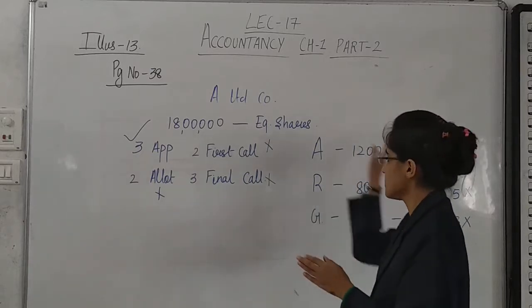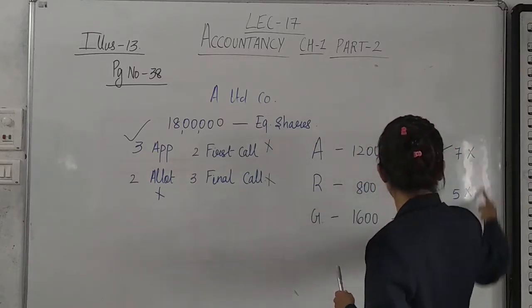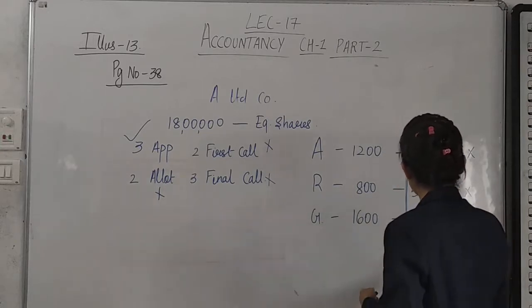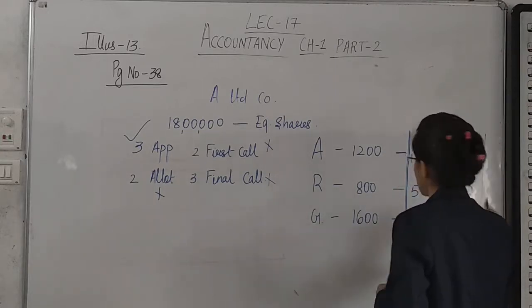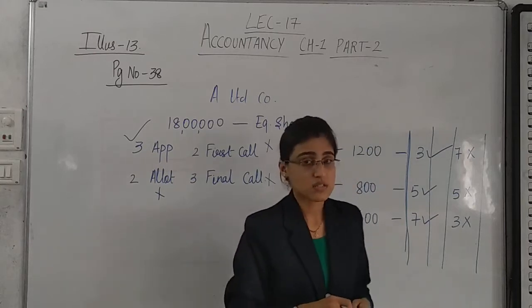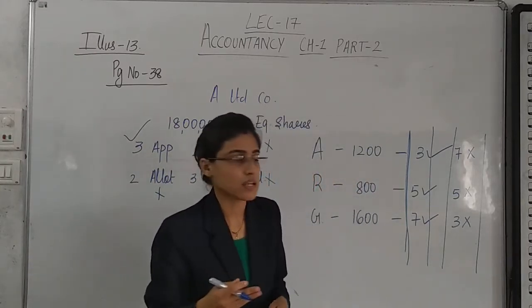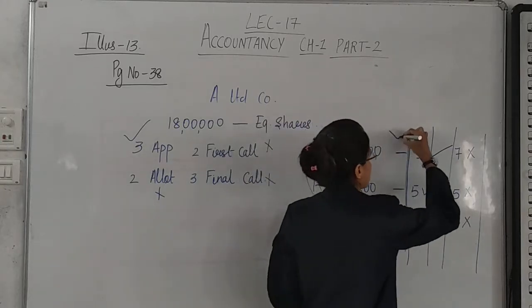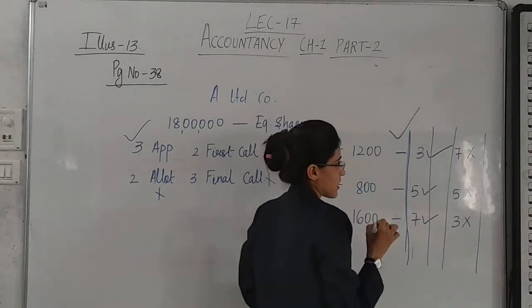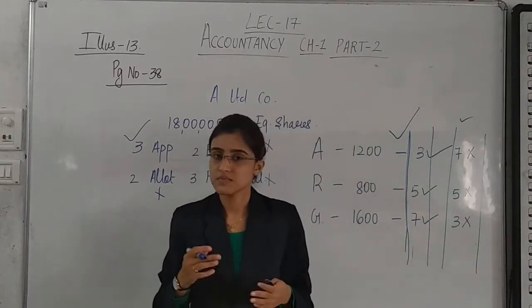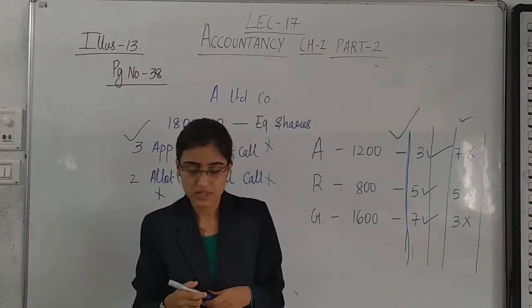So the same is clear. This is calls in arrears. This is the amount that is received. This is the amount that is not received. So it's just that simple. If you want to write down the journal entry of forfeiture directly, this is share capital credited to share forfeiture, and this is called arrears. Simple. Let us see what we are supposed to do.